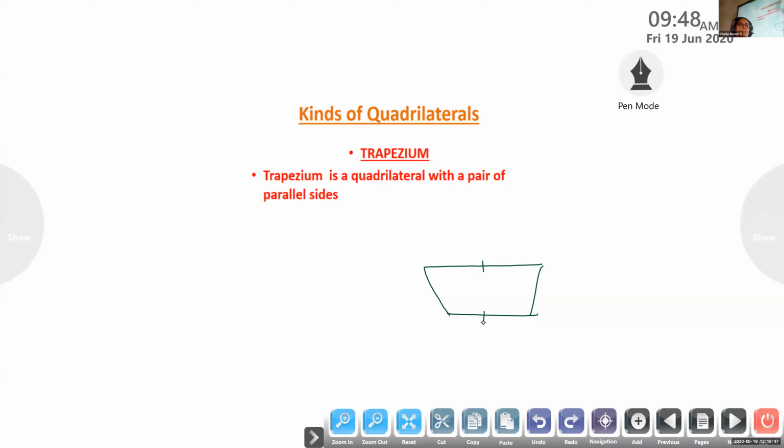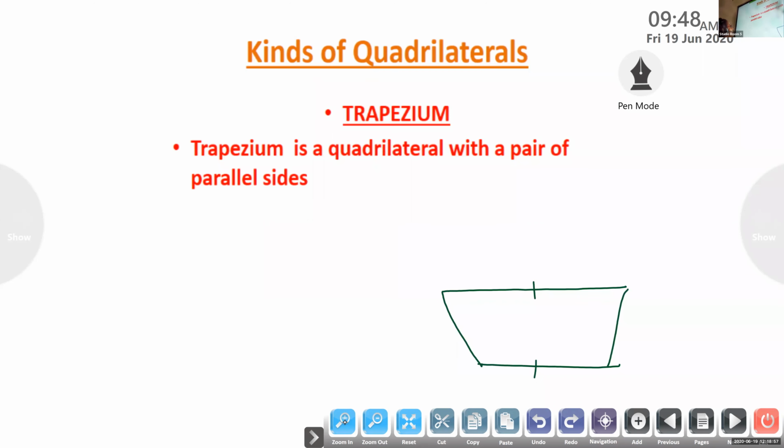It has a pair of parallel sides. Such quadrilaterals are known as trapezium. Right, all of you? Can you see properly? Trapezium is a quadrilateral with a pair of parallel sides.